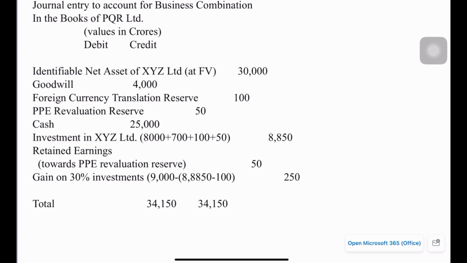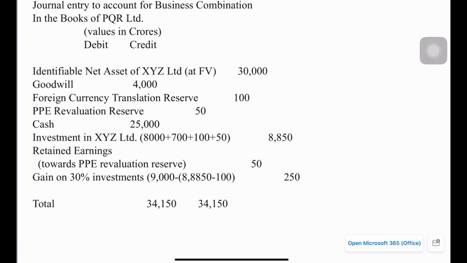So that's in total 8,850 crore, 8,000 crore being the paid value, 700 crore being the accumulated profit till the date of acquisition, and 100 crore relating to foreign exchange reserves, and 50 crore relating to PPE revaluation reserve. Okay, and the PPE revaluation reserve also needs to be credited 50 crore because this liability is no more required post acquisition, so that needs to be reversed.